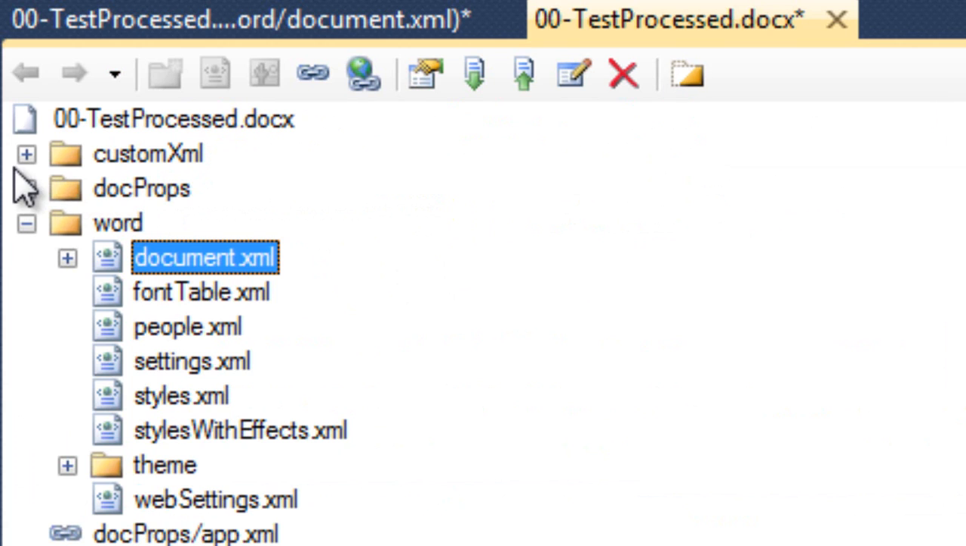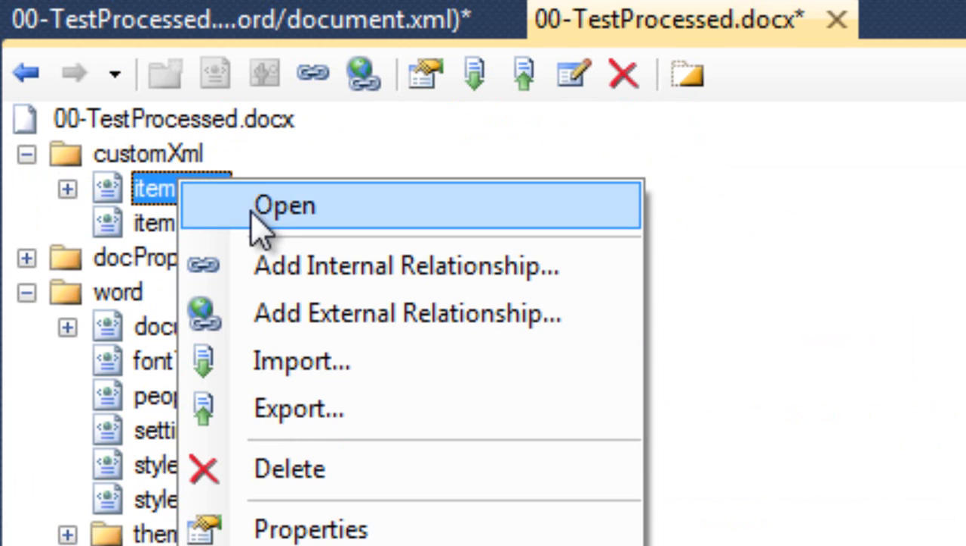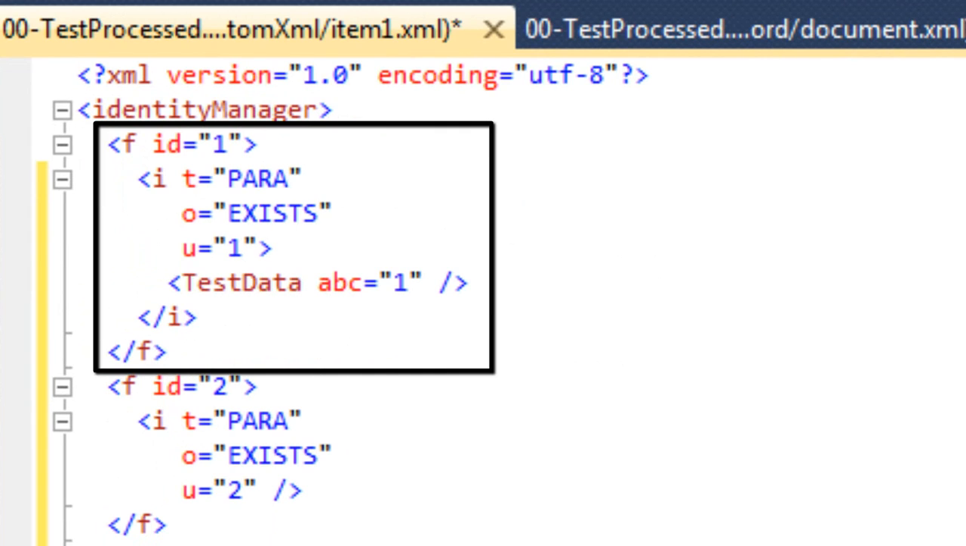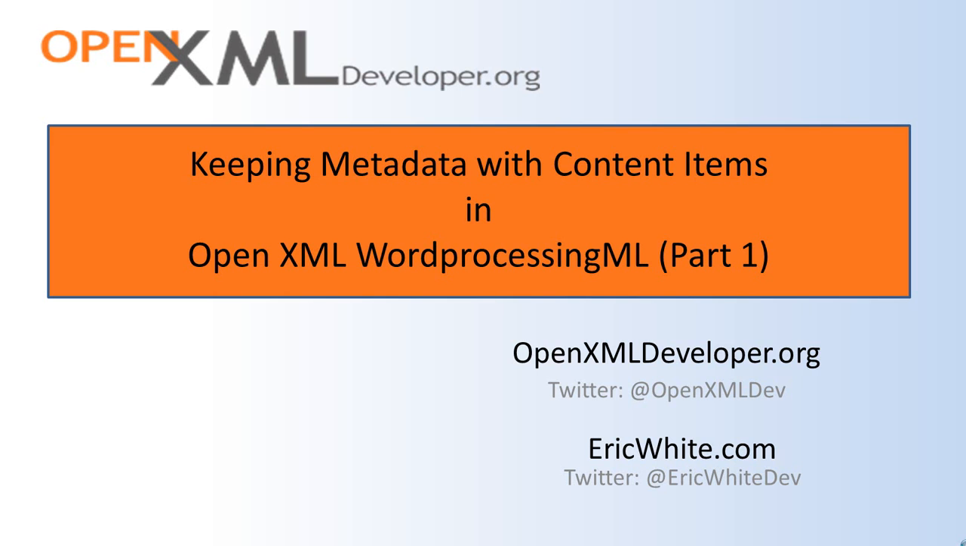And if we were to go into the custom XML part, we can still see that our custom XML has maintained the identity of that content item, and further, it has maintained the metadata that we stored about that content item. Now that paragraph has moved further on in the document, and yet it still points to this content item with an identity of 1, and it has our metadata of test data.